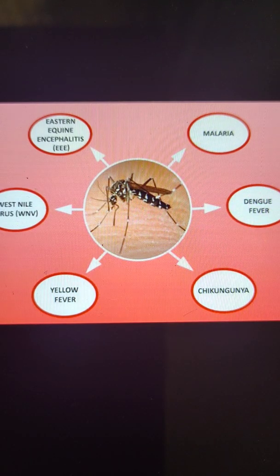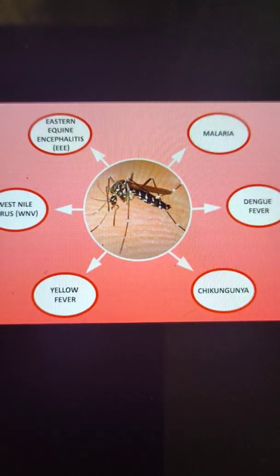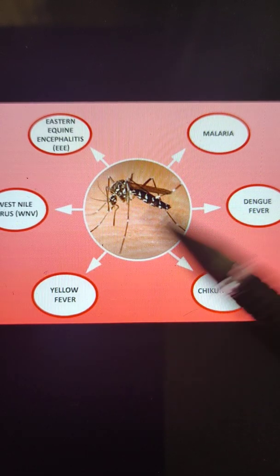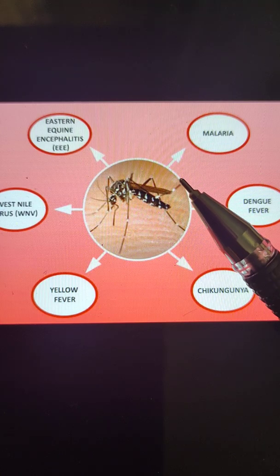And whenever it bites a healthy person, the germs will be injected into the healthy person's blood also, and he or she will also get infected. So in this way insects also spread communicable disease.